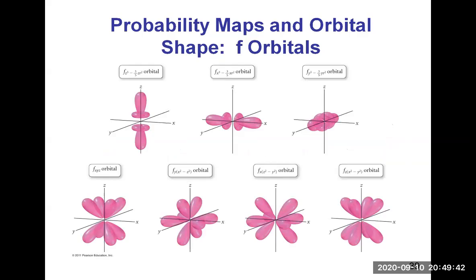And these are the shapes of the f orbitals. A bit more complicated, larger in volume. And so you can see, again, it's still made of dumbbells, but oriented differently. And there are 1, 2, 3, 4 dumbbells for the ones on the bottom, for example. We don't ask you to remember those shapes, but you must have seen them.